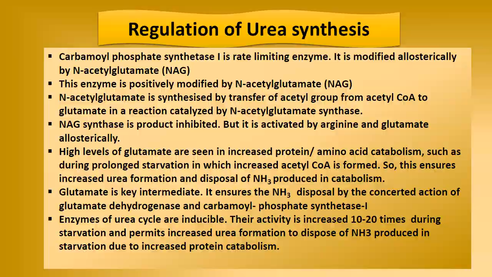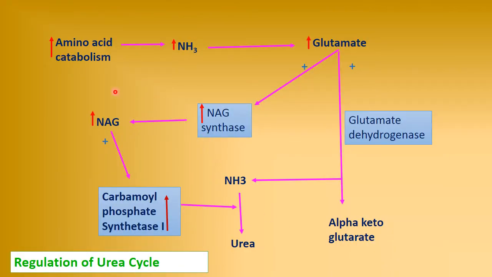See, in starvation more and more amino acids are catabolized because we don't eat, so we don't have a carbohydrate diet. By increased catabolism of protein, more ammonia will be produced, and this more ammonia will produce more glutamate, and it increases the activity of glutamate dehydrogenase and NAG synthase.